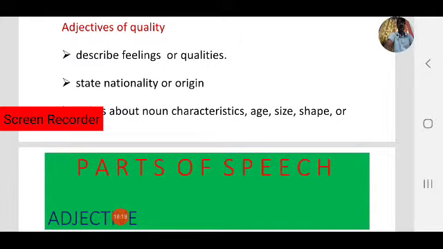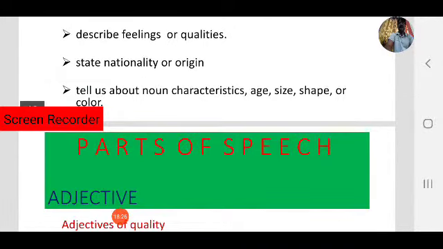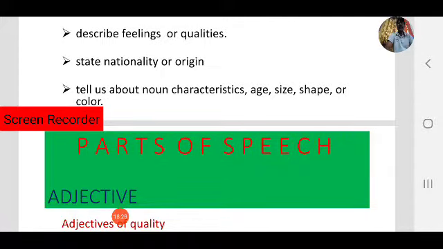What is the nationality? You are Indian. Nationality or origin. Next, they tell us about a noun's characteristics, for example, age, size, shape or color. These are noun or pronoun characteristics.